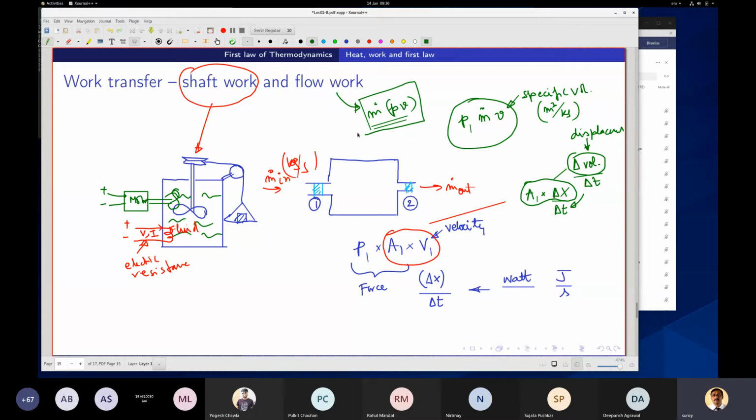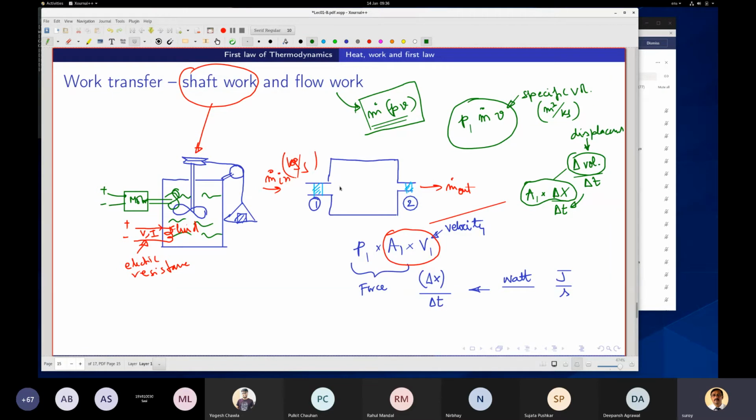Now, the fluid also has internal energy and a temperature. Not only is there work transfer, it is also carrying some internal energy that is being pushed in.